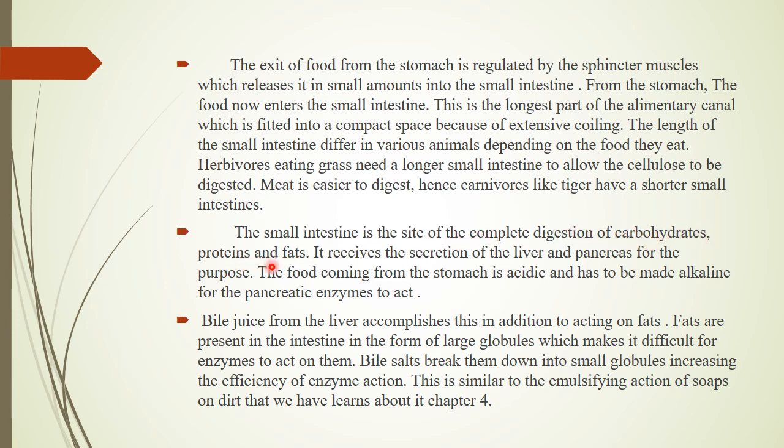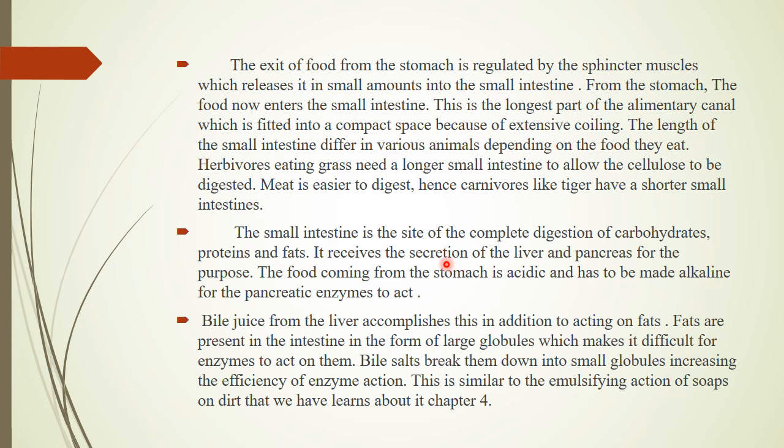So the small intestine is the site of the complete digestion of carbohydrates, protein and fat. It receives the secretions of the liver and pancreas as well, as we know that below the stomach there is a gland called the pancreas, and at the side of it there's a gland called the liver.